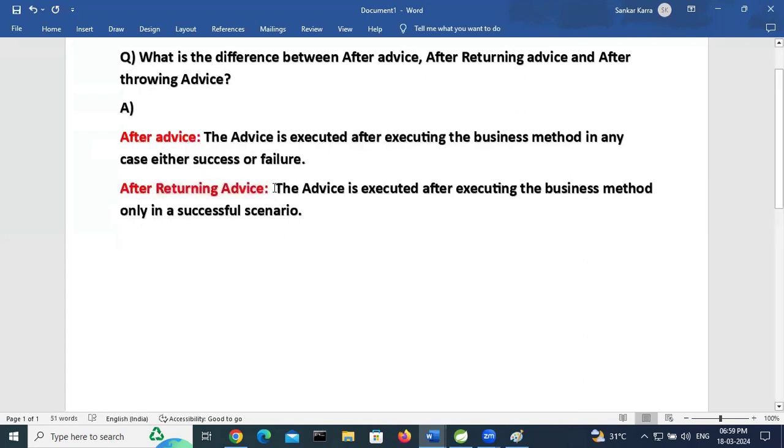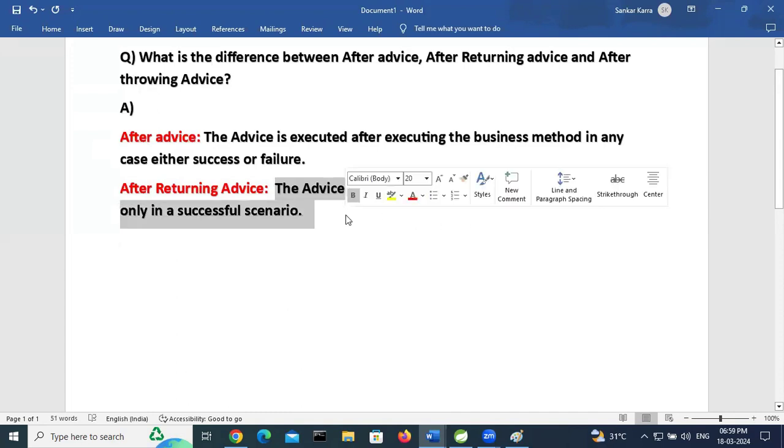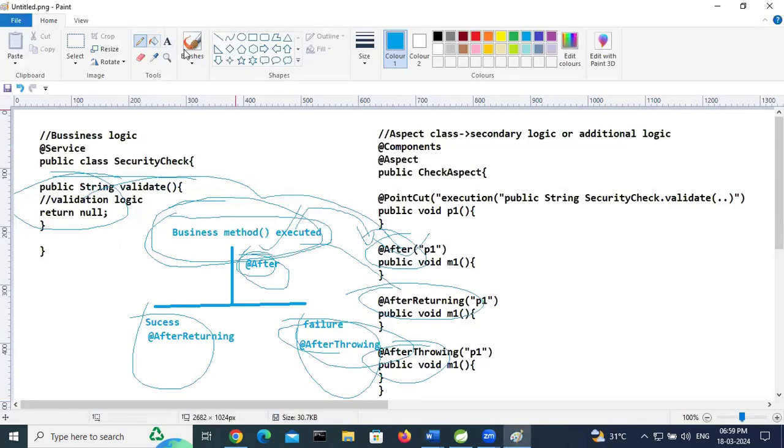Once our business method is successfully executed, then only after returning is executed. If successfully the business method is executed, it will be called after returning advice. If any failure, it will be called after throwing advice.